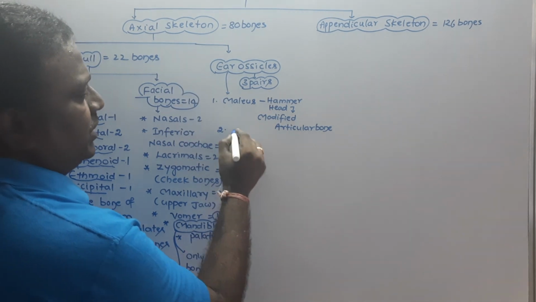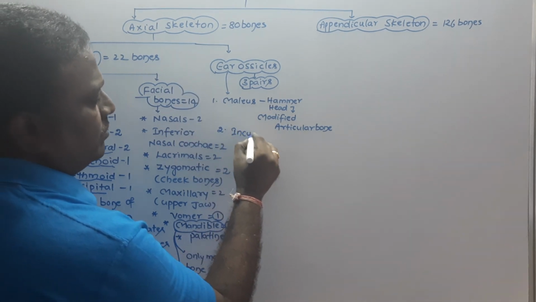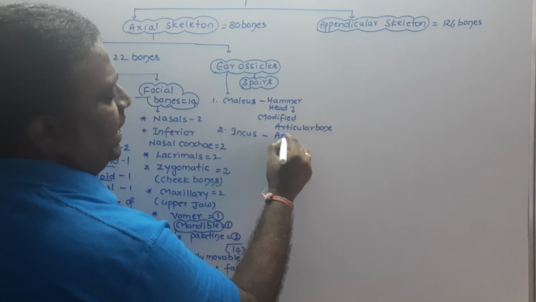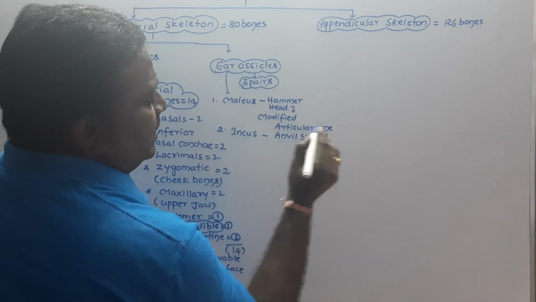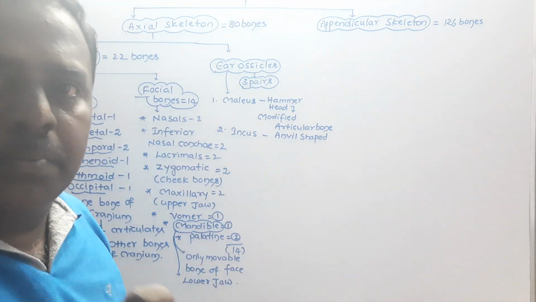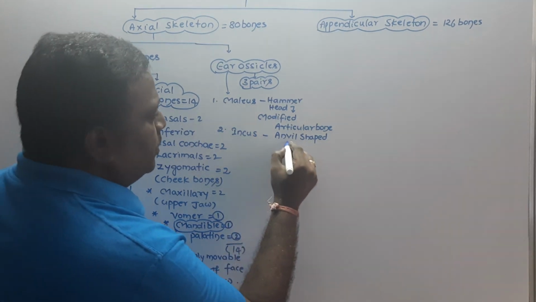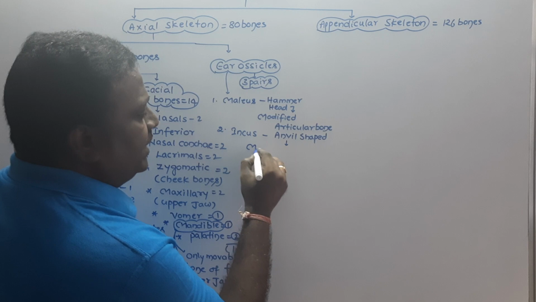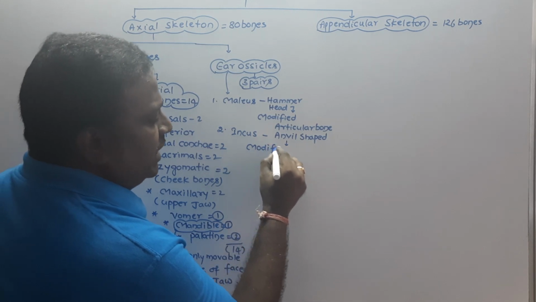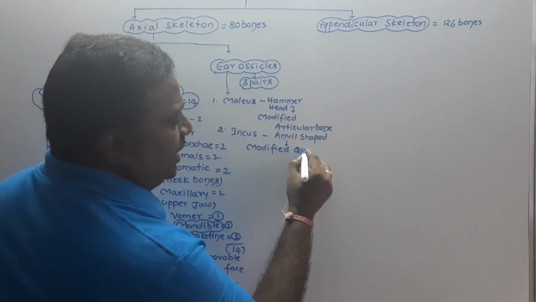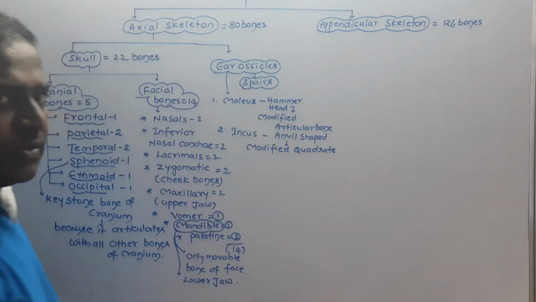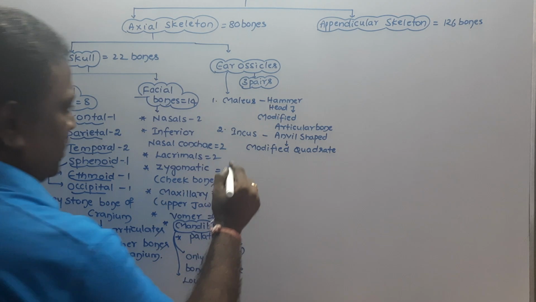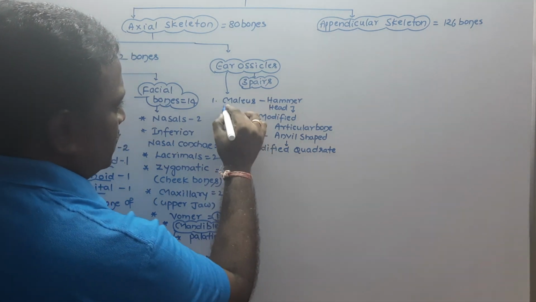And the second one is called incus. Incus is an anvil-shaped bone, and this anvil-shaped bone is the modified quadrate bone. What is the modified quadrate bone? The modified quadrate bone is nothing but the incus bone.